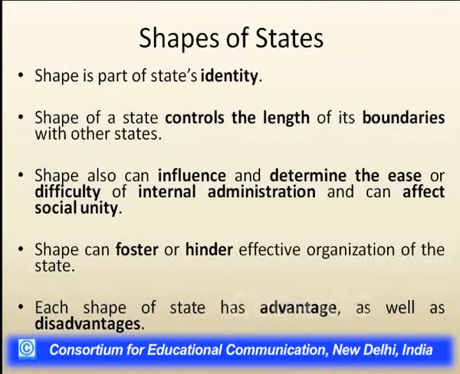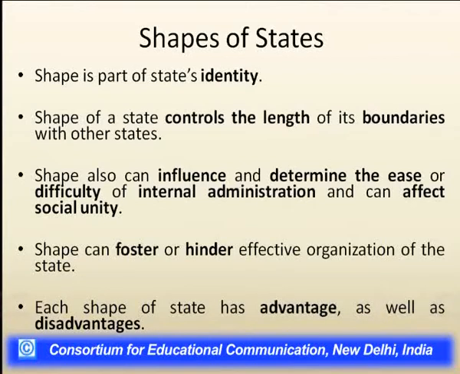After seeing these 5 major elements of the state, the shape of the state is also very important, because the shape is the form and identity of any particular state that controls the lengths and boundaries of different states.